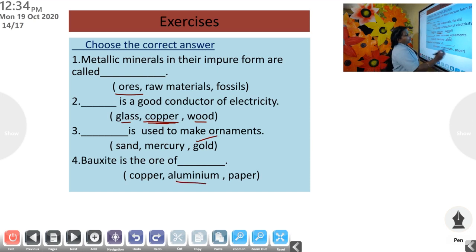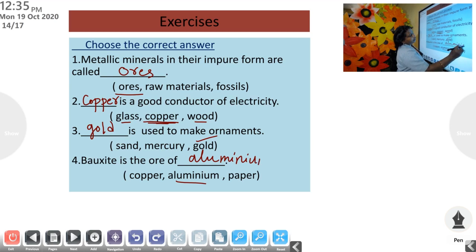Answer is aluminium. Okay. Metallic minerals in their impure form are called ores. Copper is a good conductor of electricity. Gold is used to make ornaments. Bauxite is the ore of aluminium.